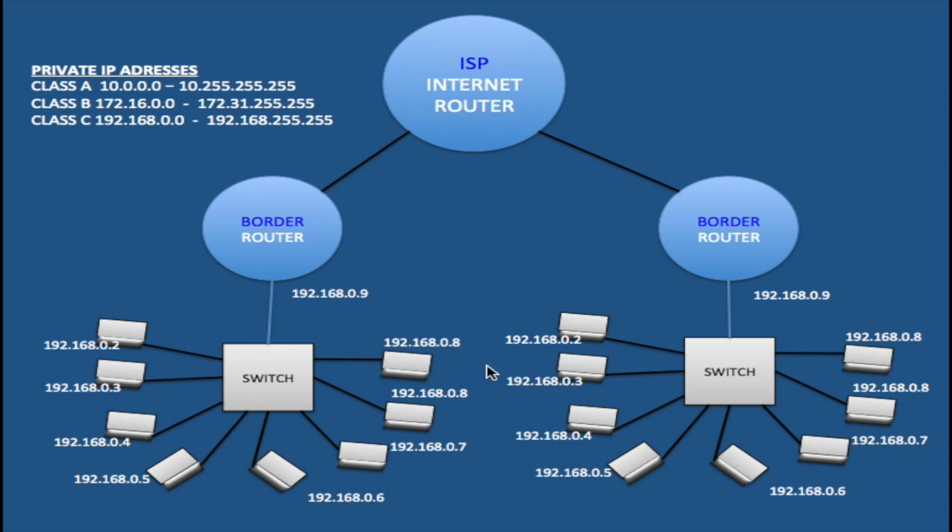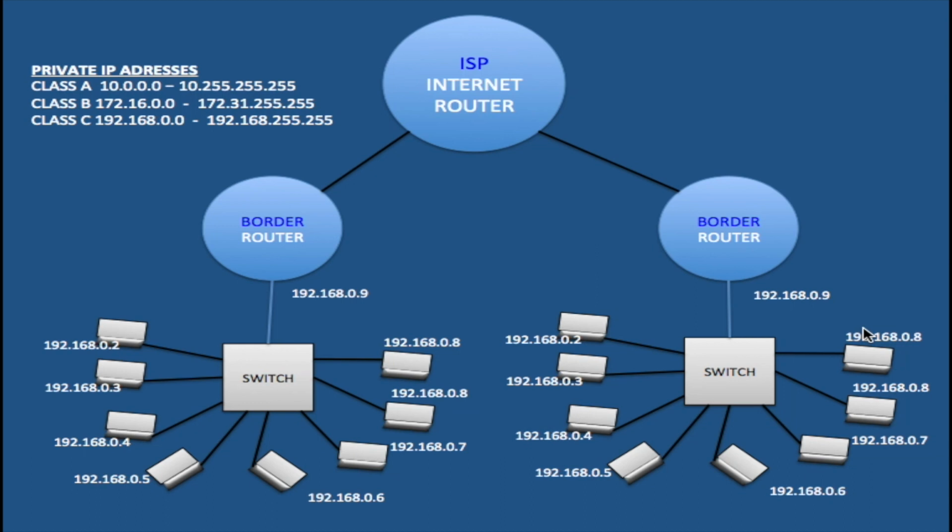Now I went ahead and made a second private network on this side with identical IP addresses. I did this deliberately just to show you that private IP addresses can be reused in an unlimited number of private networks. There's no limit. You can have 1,000 networks with these private IP addresses being reused, and it would not be a problem.